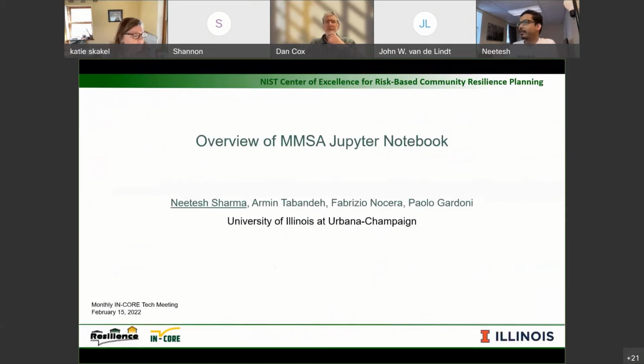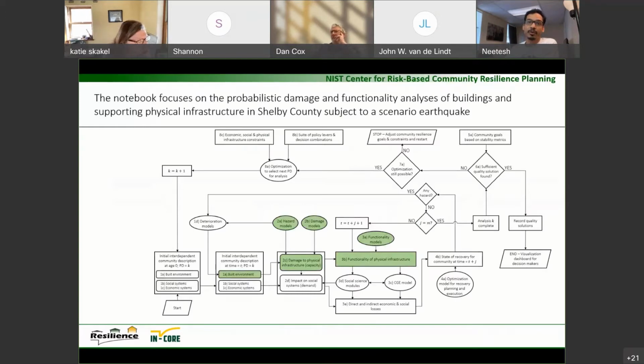Today I'm just going to go through this Jupyter notebook that we created for the MMSA testbed. This is the first example, so it contains a very limited set of analyses for now, but we are continuously working to grow it further. I'll first explain what this contains, and then we can go through the notebook itself.